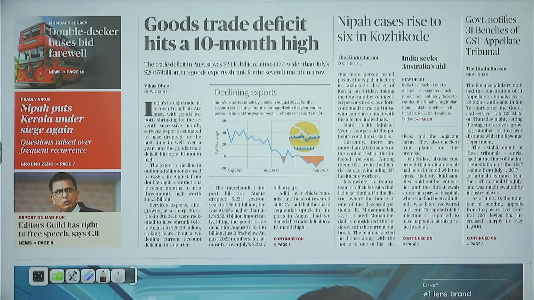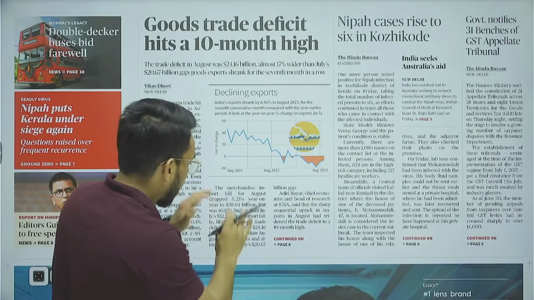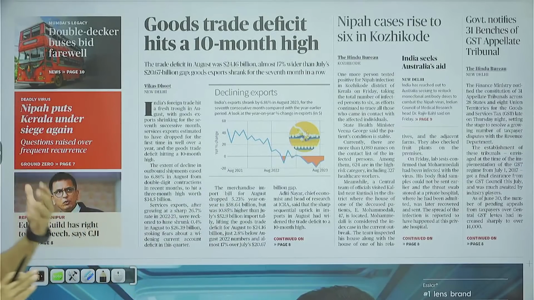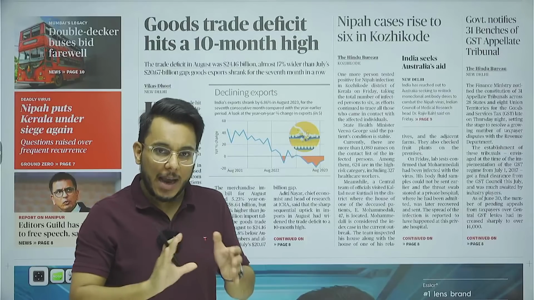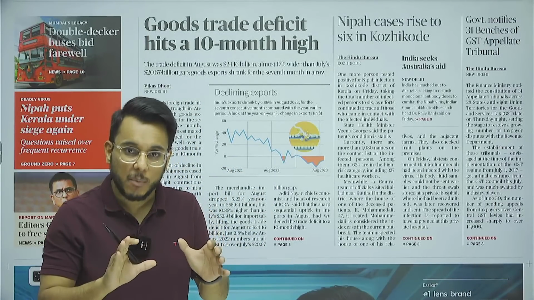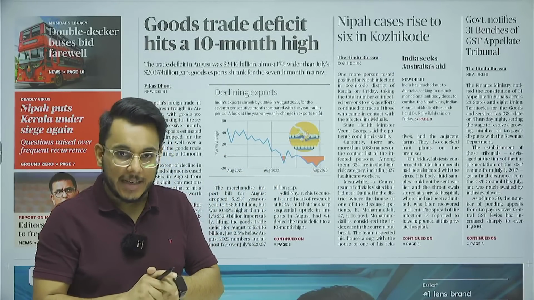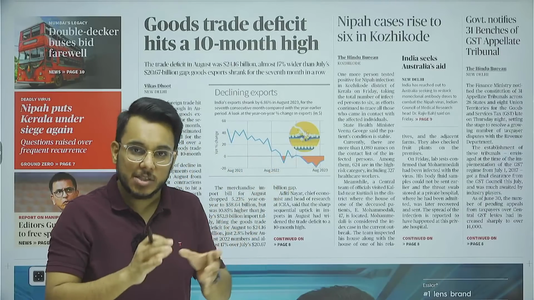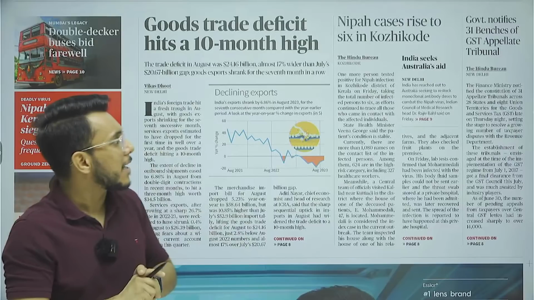Now one particular thing, guys, understand this: month-by-month data is being given, how much the decline was and how much the trade deficit is, where it is heading. I have told you many times that month-by-month data is not important for your examination because it will change by the time you write the exam. But this direction, this trajectory, the state of the Indian economy, these are things you should be aware of.